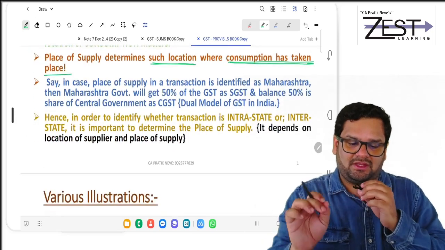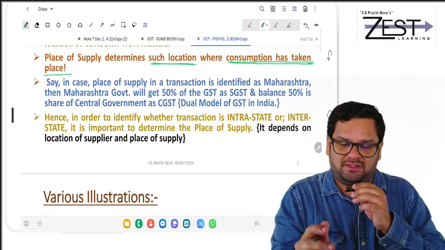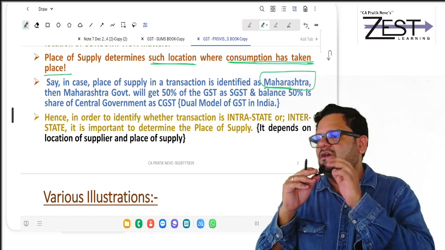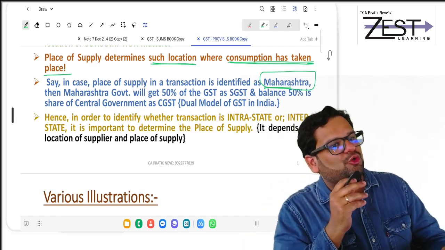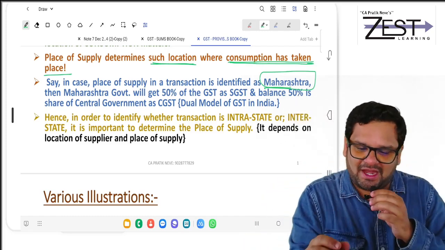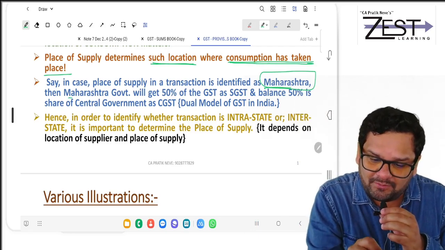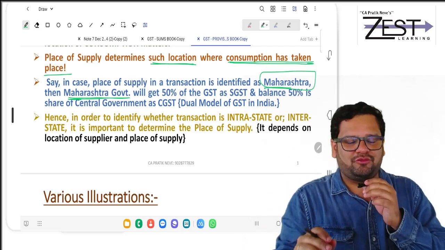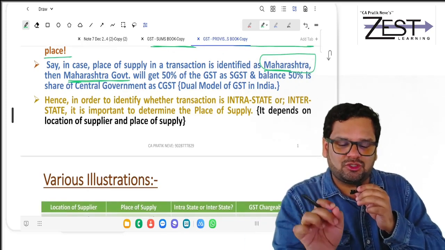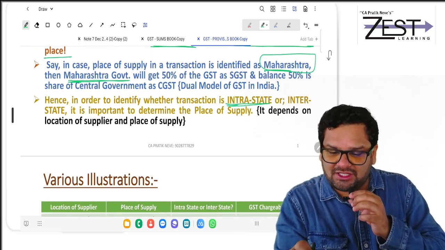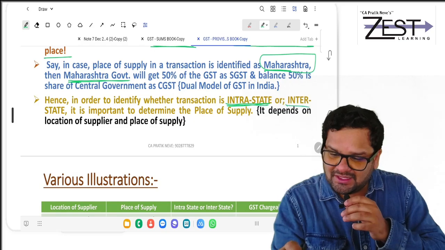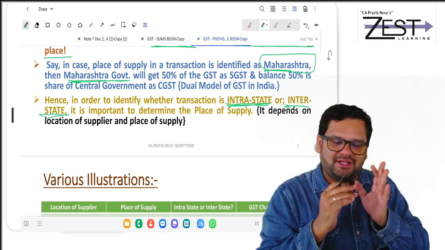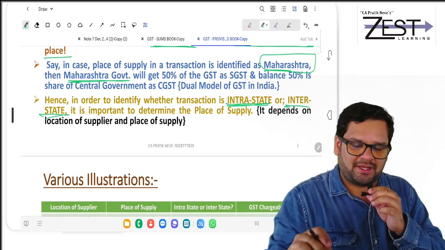Say the place of supply in a transaction is identified as Maharashtra, then 50% of the GST will go to the central government and the balance 50% will go to the state government of Maharashtra. Clear? Dual model of GST. Hence, in order to identify whether a transaction is intrastate or interstate, you'll have to identify place of supply. That is the importance of place of supply.